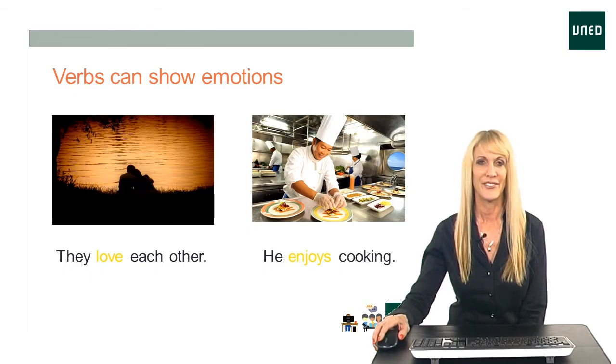Verbs can also show emotions. For example, they love each other. It's not an action, it's an emotion or a feeling. He enjoys cooking. He likes cooking. See how he's smiling and he's happy? This shows his emotion. He enjoys cooking.